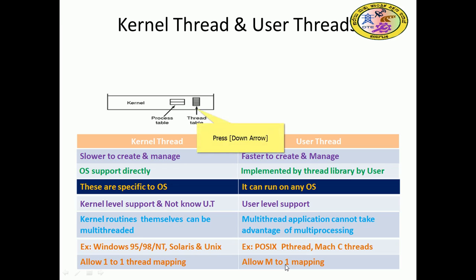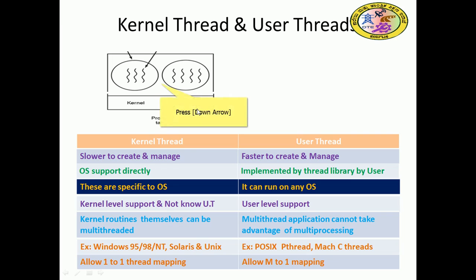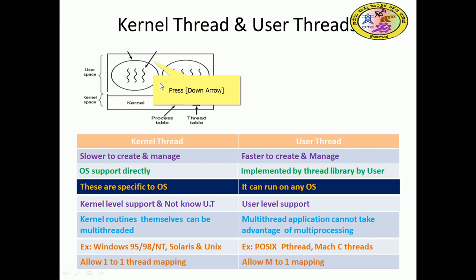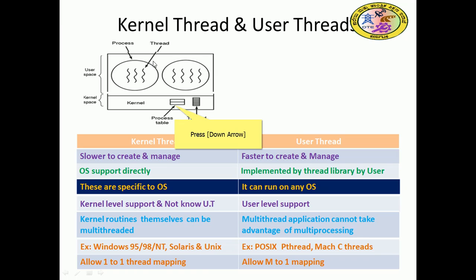Here let me show how the kernel thread is organized. This is the kernel space and this is the user space. You can see that this round oval shape is a process, and this string like a spiral looks like a thread, right? So this is a process and this is a thread. In the kernel space for kernel threads, there are ligaze, that is, a process table and a thread table.